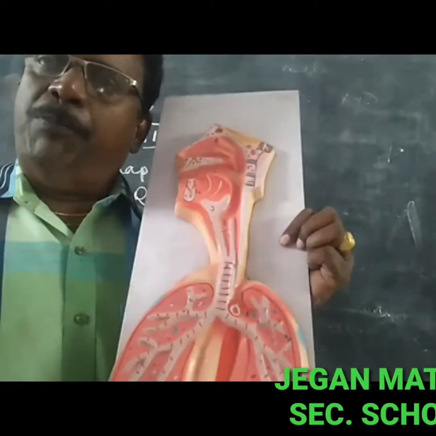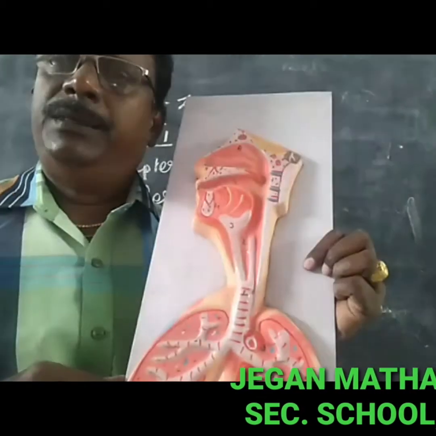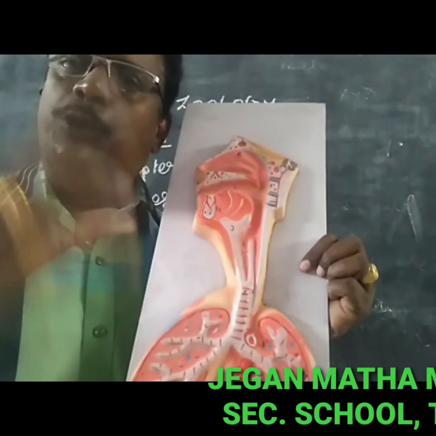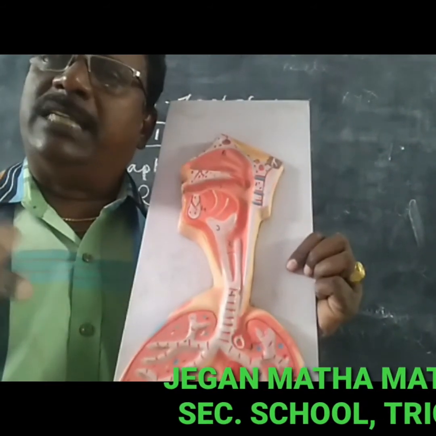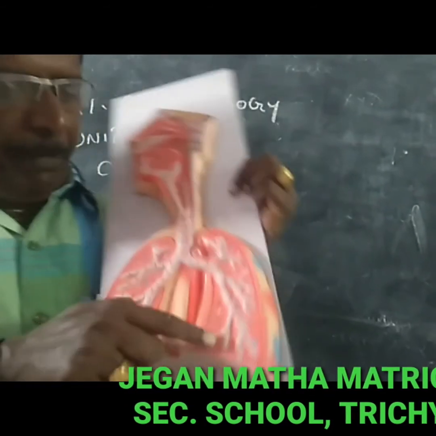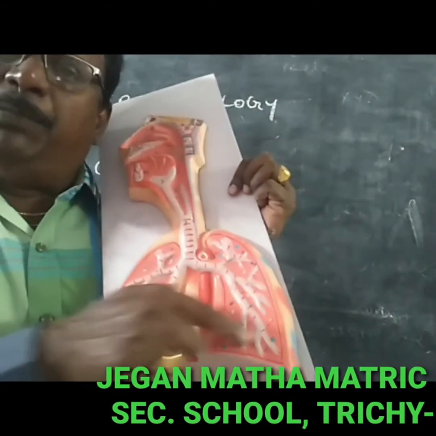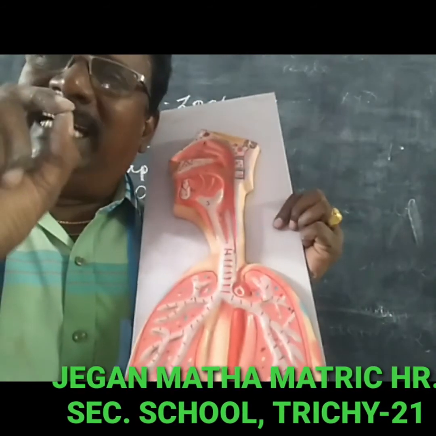Inside the lungs, the branches again divide into numerous branches, called bronchioles. Then each bronchiole again divides into numerous branches called alveolar ducts.